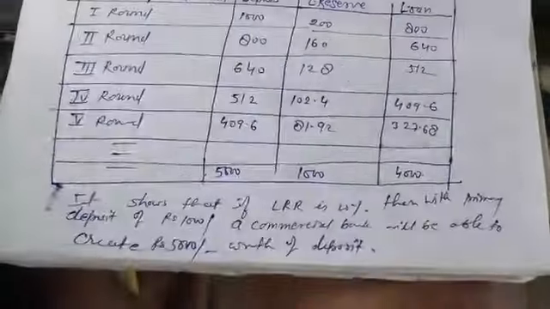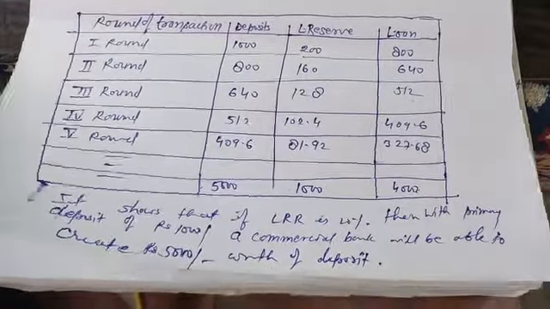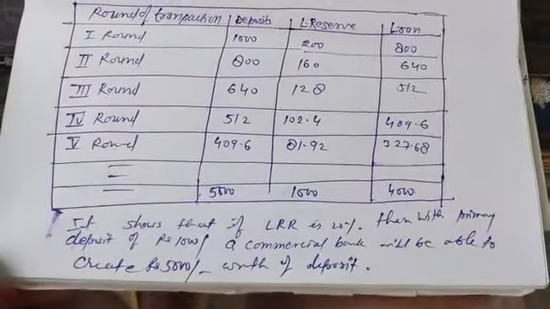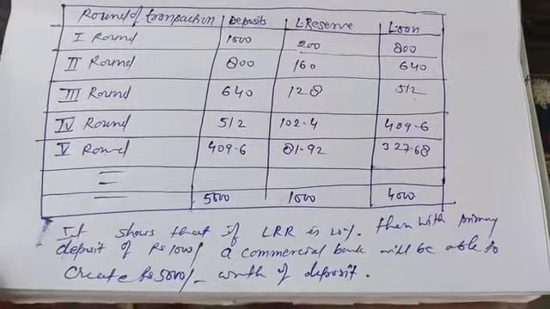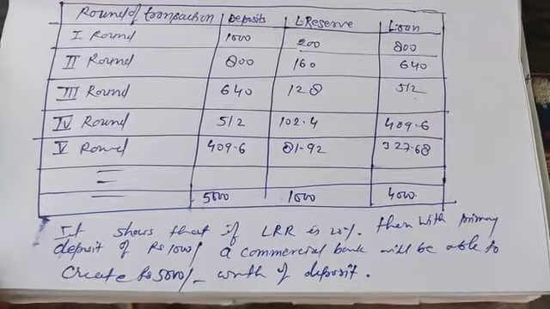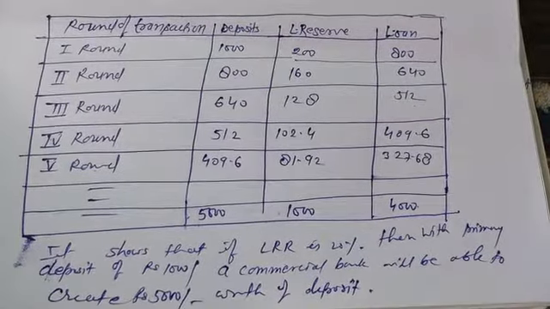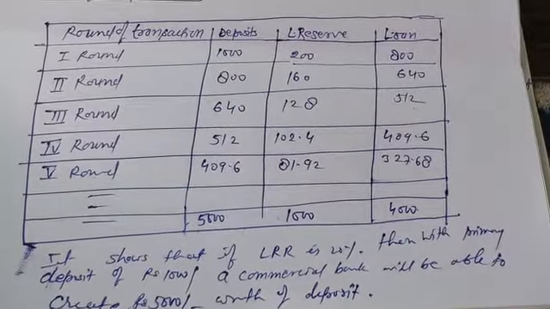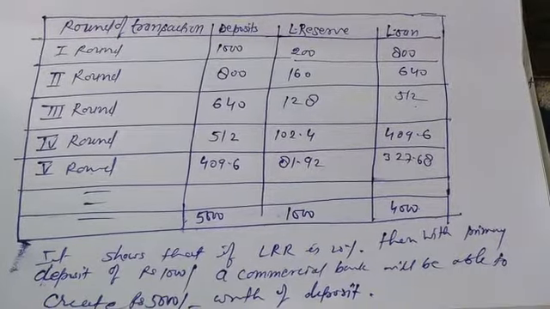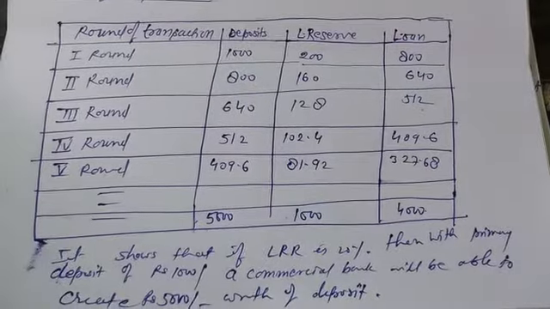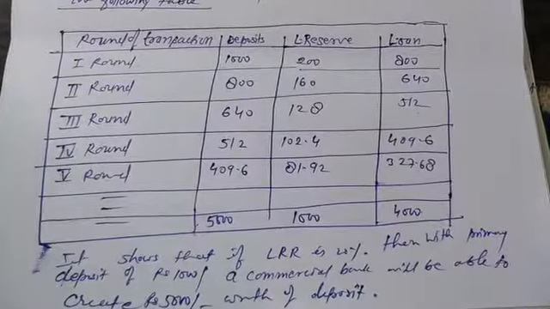But in the beginning we can know how much money will be created by the commercial bank as money creation. We use the formula primary deposit into 1 upon LRR, that is the total money creation by the commercial bank. So it shows that if LRR is 20%, then with a primary deposit of 1000 rupees, a commercial bank will be able to create 5000 rupees worth of deposits.